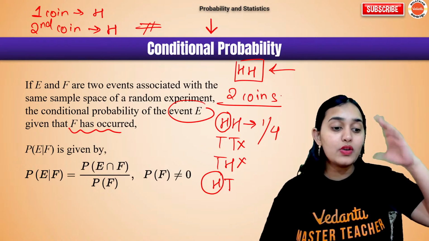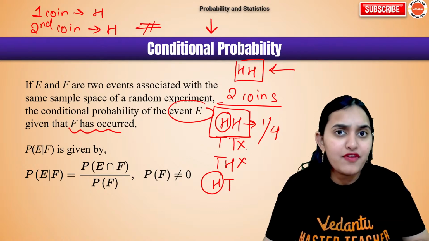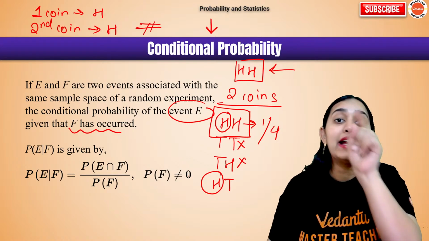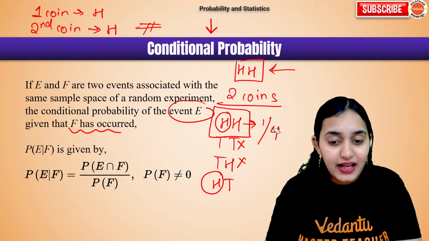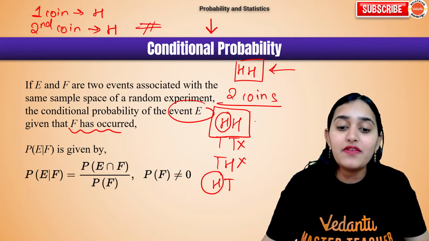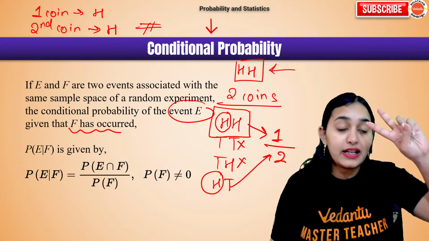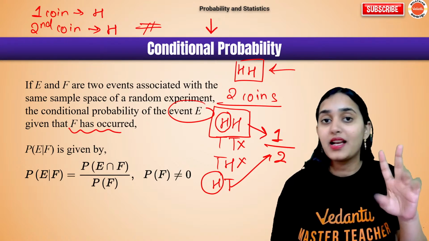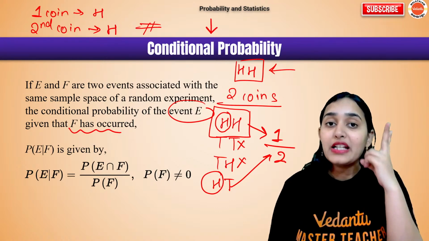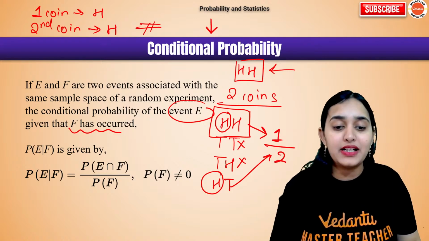So generally students will think that they are asking probability of head and head, so it is 1 by 4. But it is not 1 by 4. The answer is 1 by 2. Why? Because once you have got a head, then again the chance of getting a head is only 1 out of 2 outcomes. There are only 2 possible outcomes. Now there are not 4 possible outcomes, because there are only 2 possibilities when head has already come. So that is conditional probability.